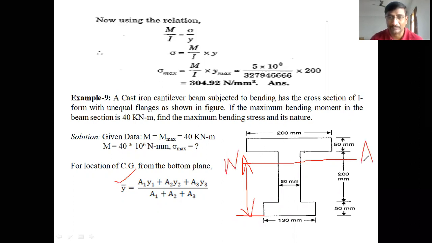The distance of the topmost fiber is the total 250 plus 50, 300, minus 166.51. Which one is the maximum? The bottom layer is at the maximum distance from the neutral axis. Therefore, maximum stresses will be developed at the bottom layer. Yes, students?